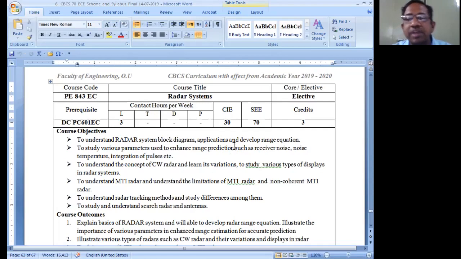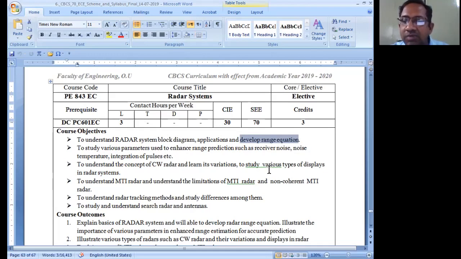The next one is applications of radar, where we normally use the radars, and developing the radar range equation. This is the easiest thing, which we continuously use for all types of radars. It is a very simple radar range equation, because it is almost similar to the Friis transmission equation, which we have discussed in the case of antennas and wave propagation.